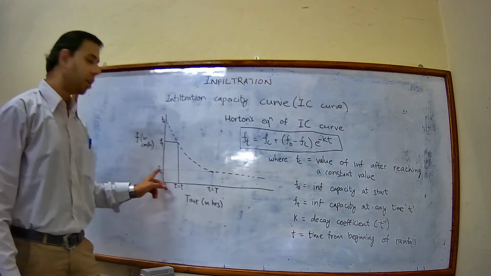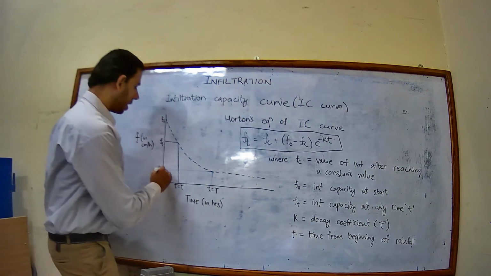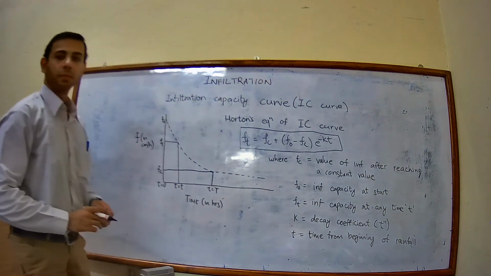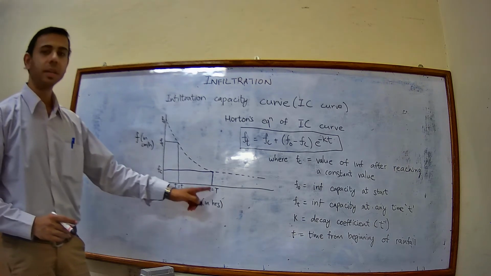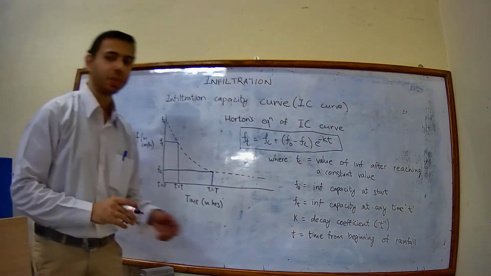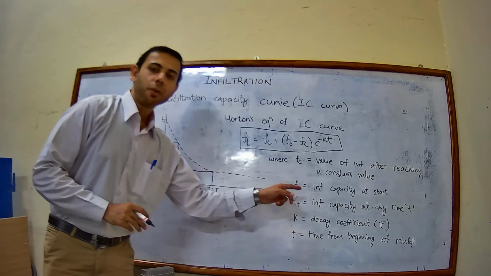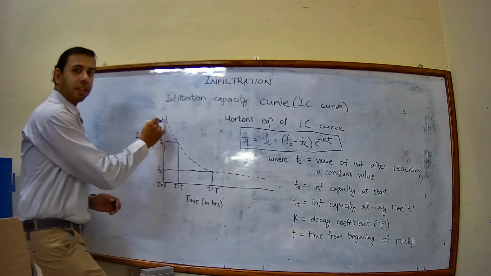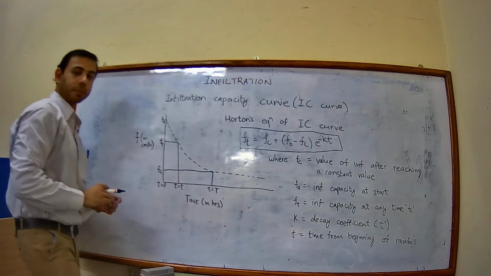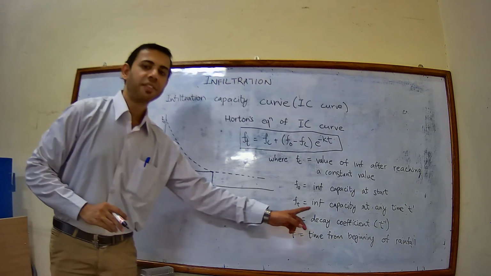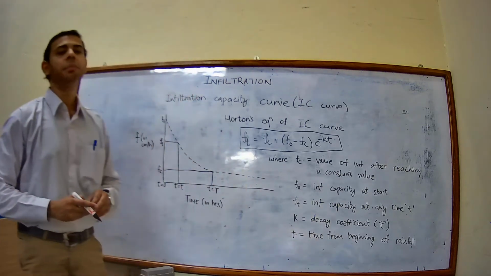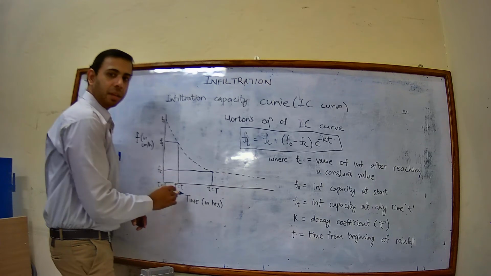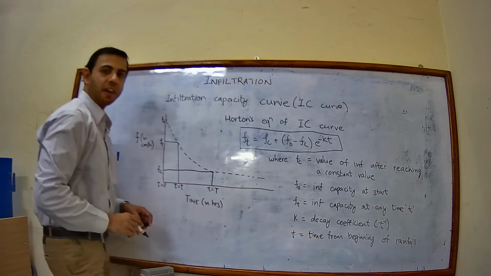As I told you here, this is Fc at time capital T, where it has reached a constant value. What is Fo? Fo is the infiltration capacity at start. At start the infiltration capacity is Fo. What is Ft? Ft is the infiltration capacity at any time t.